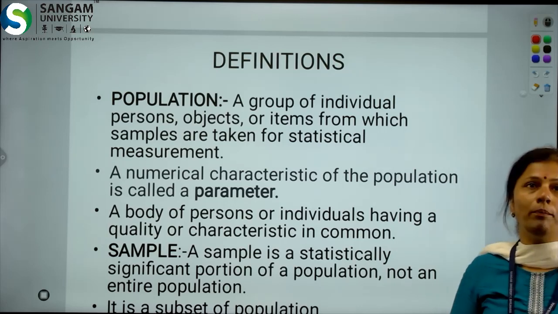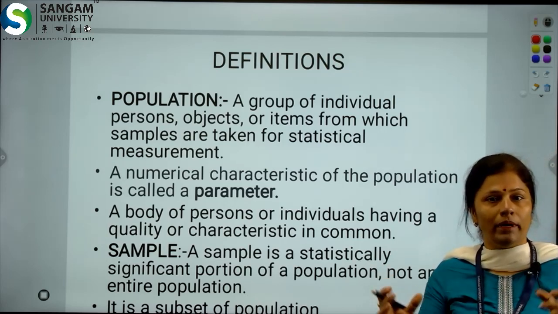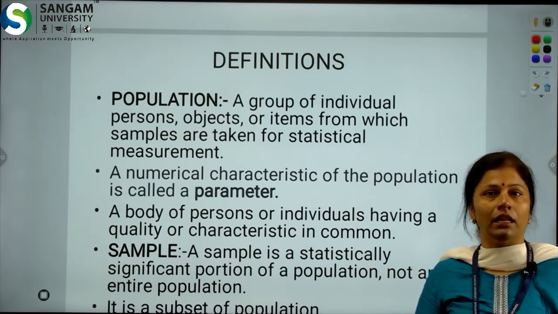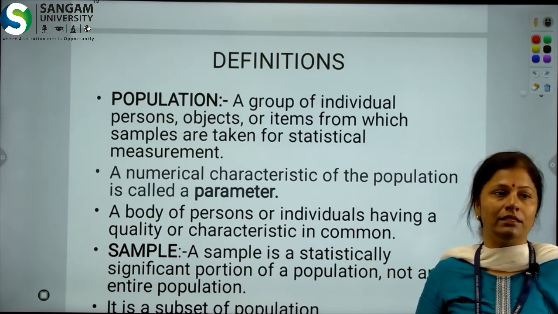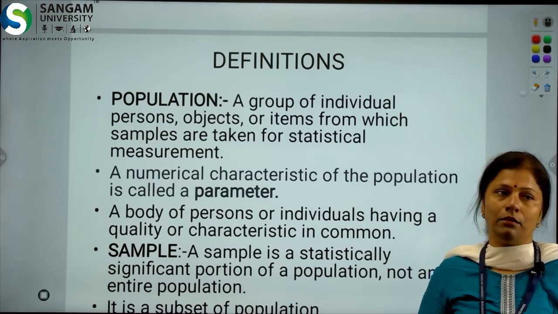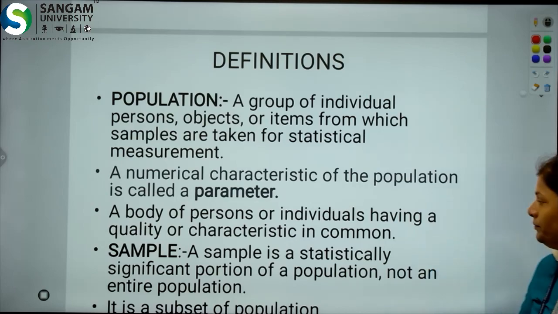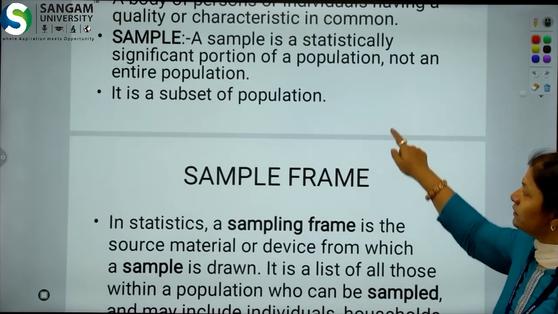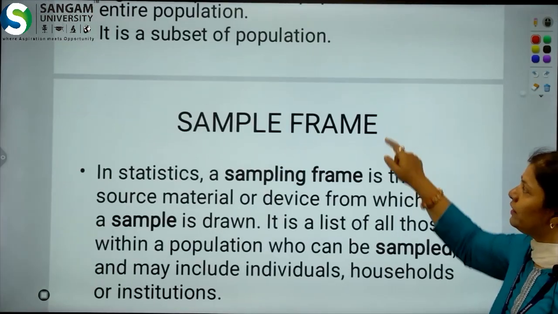All those people residing in a common geographical area, along with objects and items having similar characteristics, are known as population. So, in simple terms, the sample is a subset of a population.